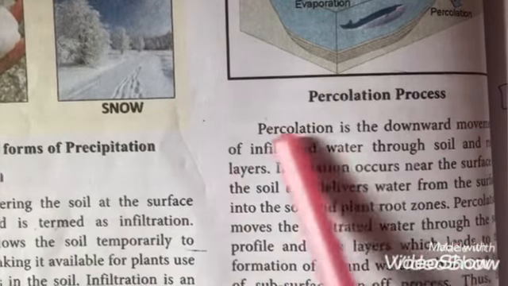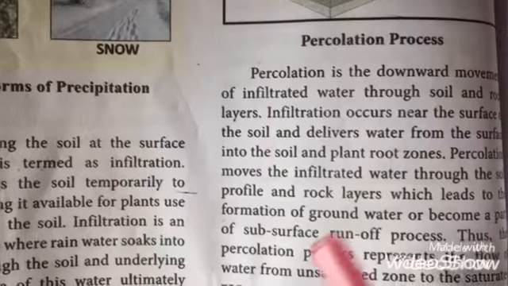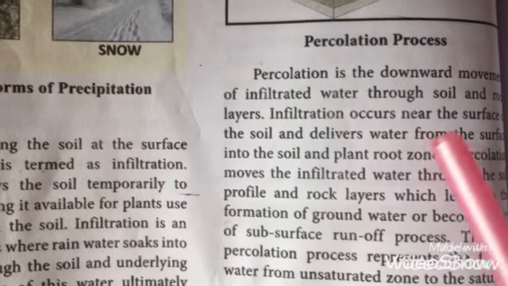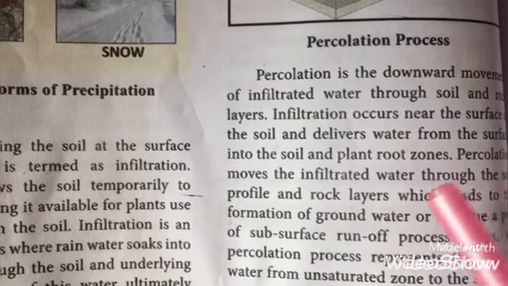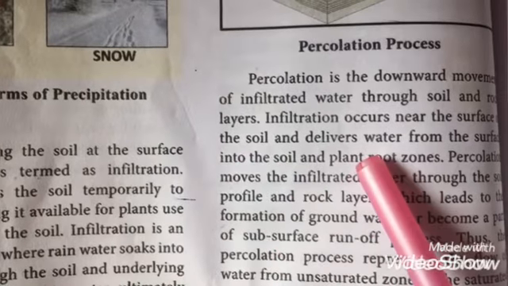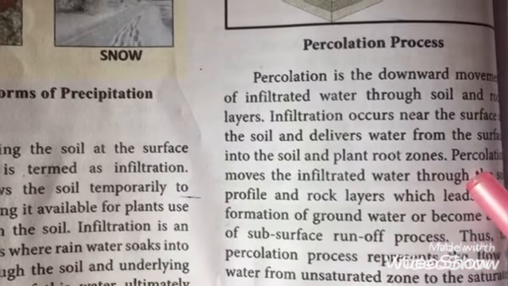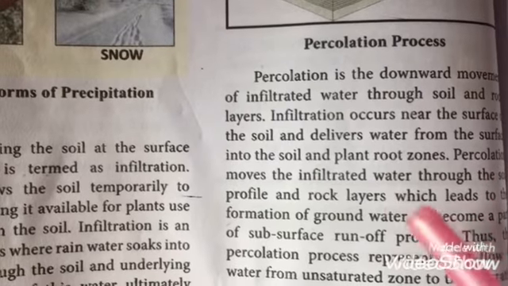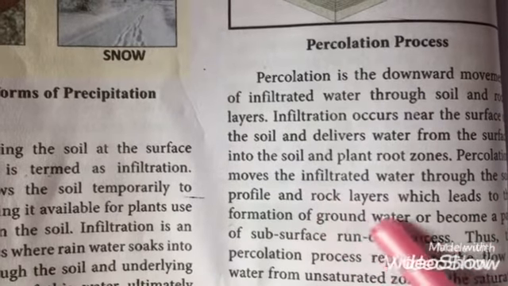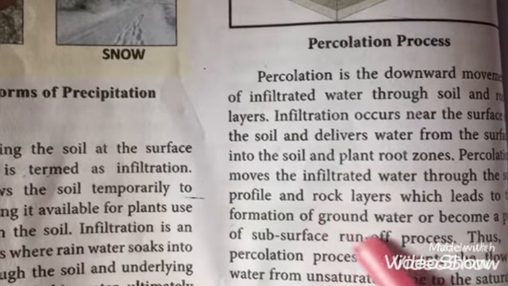It is called percolation. The water which is infiltrated enters into the plants and the plant root zones, right? But the water which is percolated into the soil enters into the rock layers and forms the groundwater.